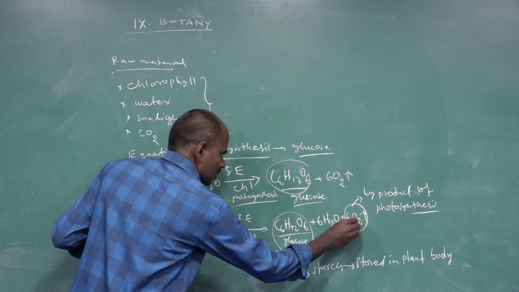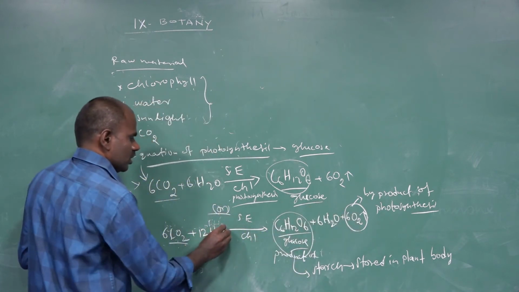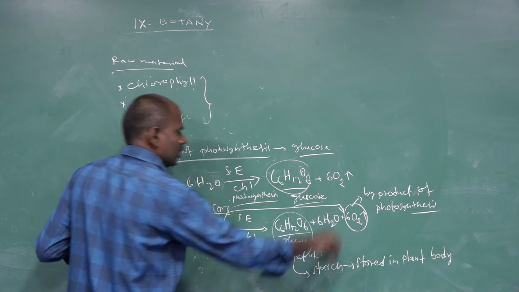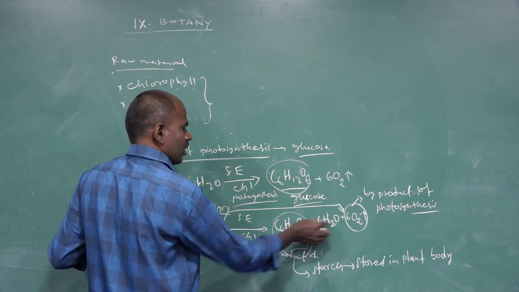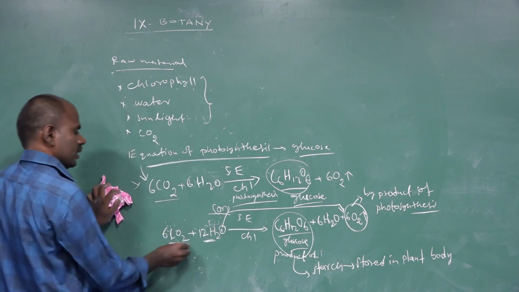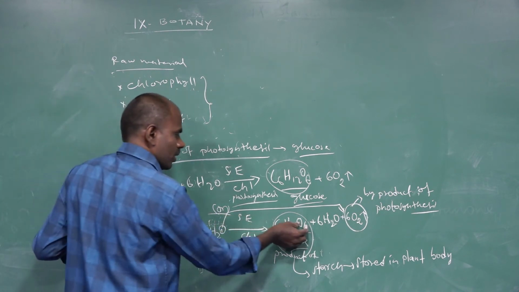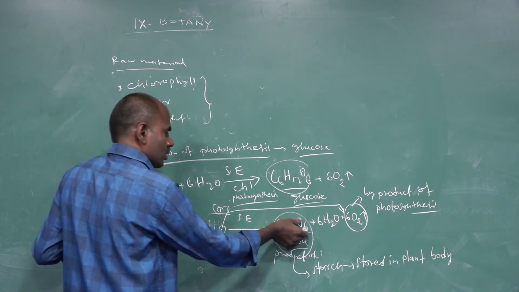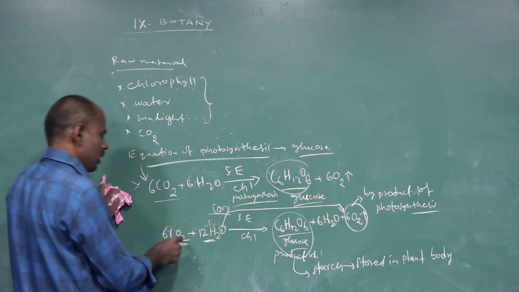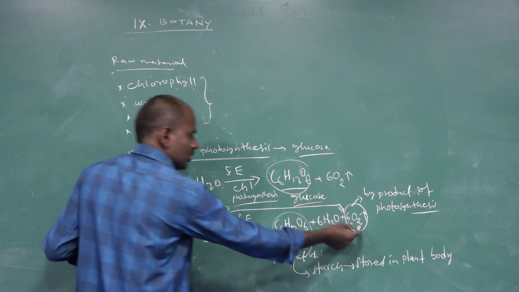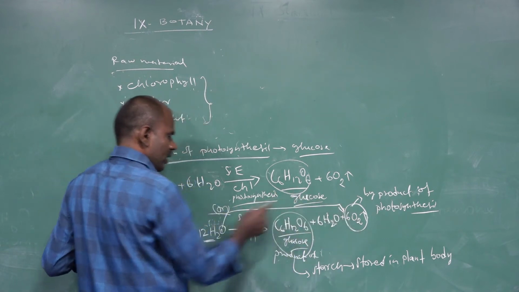So where does this oxygen come from? This oxygen comes from water. The remaining oxygen comes from carbon dioxide. The oxygen in glucose comes from carbon dioxide, but the oxygen evolved comes from water sources.